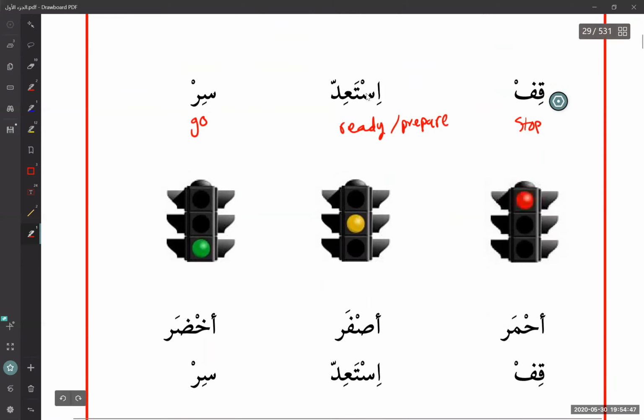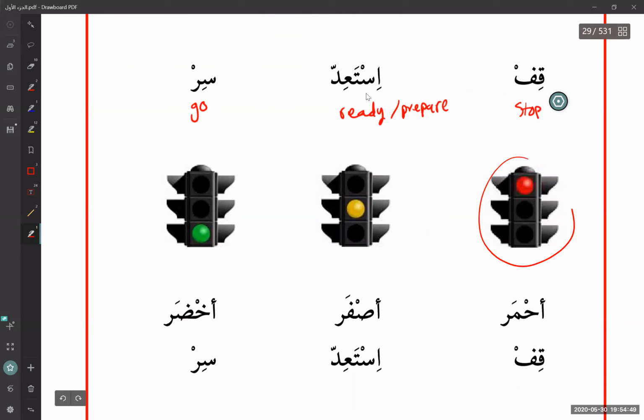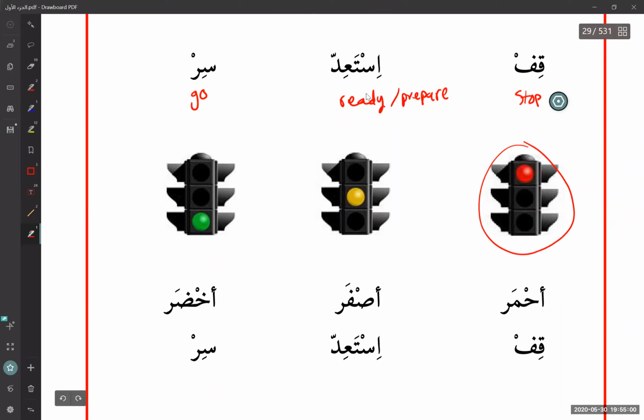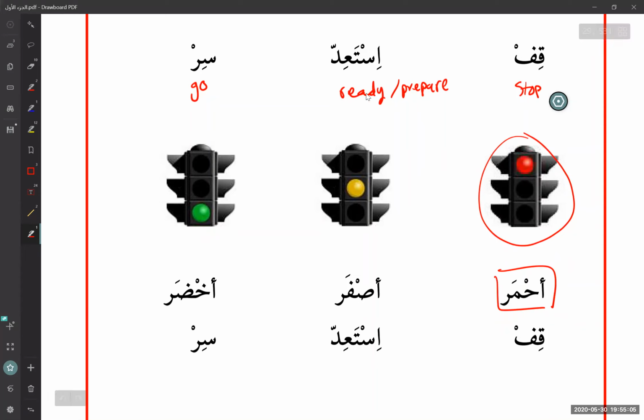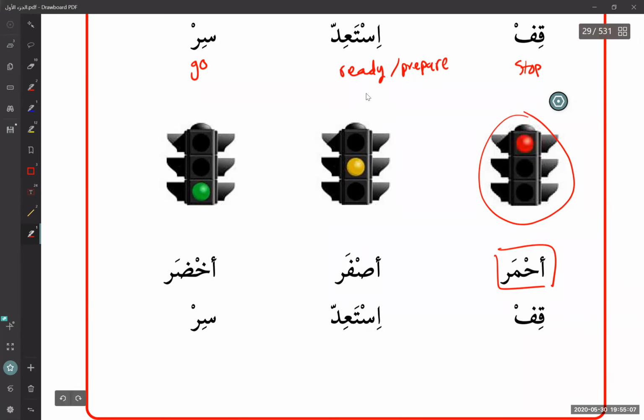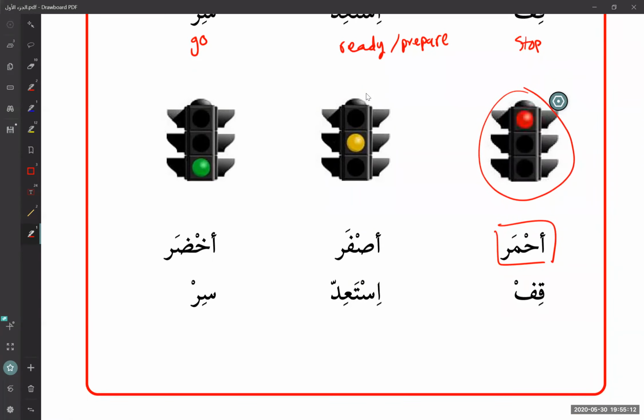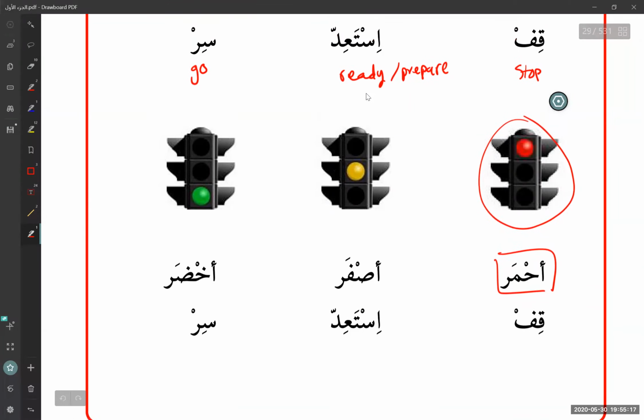So as you can see, these words have to do with the different states of your traffic light. Okay, so when it's red, red light, what is it? It's ahmar. And what do we say? Red light means what? Qif, to stop. Okay, so that's what they're showing. And then when it's yellow light, asfar, what does it mean? Ista'id. Okay, what does ista'id mean? Here ista'id means to slow down, to prepare.